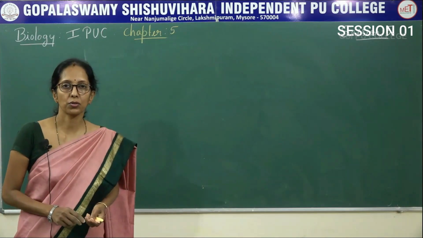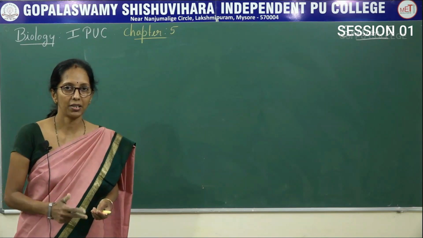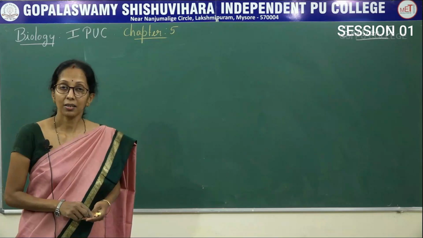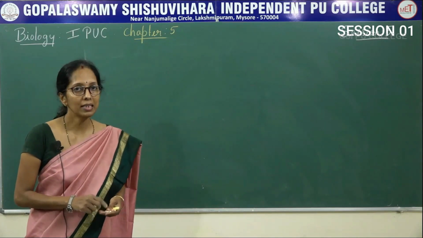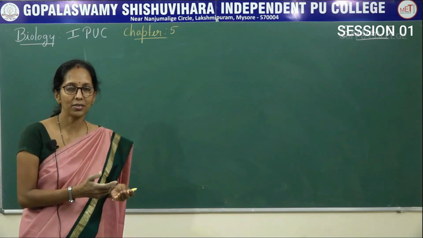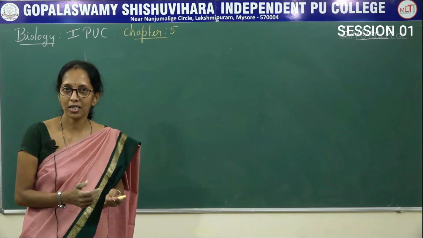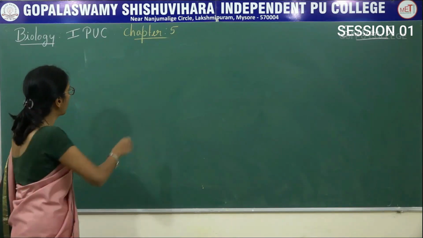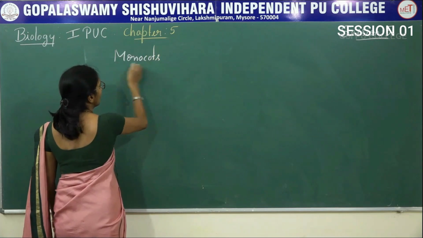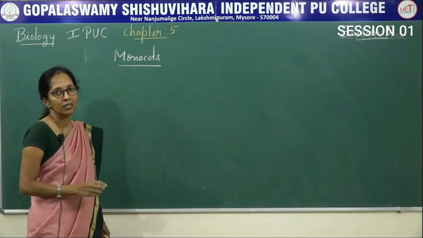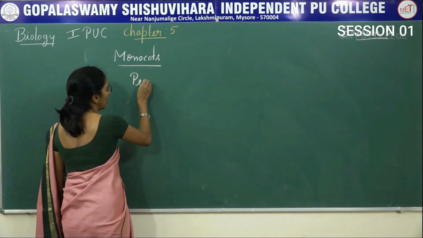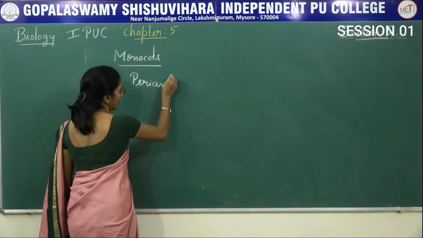So a flower consists of calyx, corolla, androecium and gynoecium. In almost all flowers, that means in the case of dicots, you can easily identify this is calyx and that is corolla, because the calyx is green in color and the corolla is brightly colored. But in the case of monocots, calyx and corolla look alike, which is said to be what you call perianth.